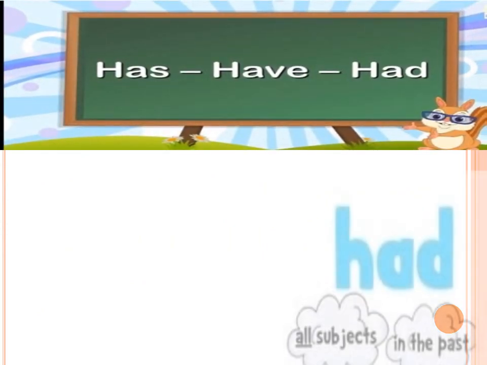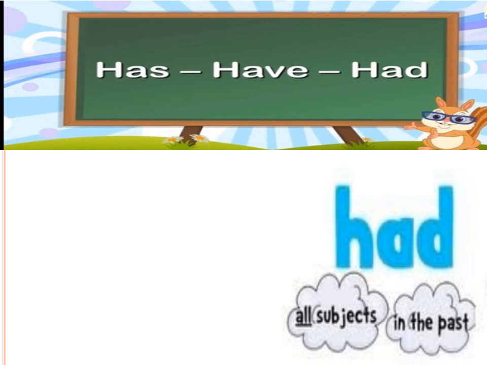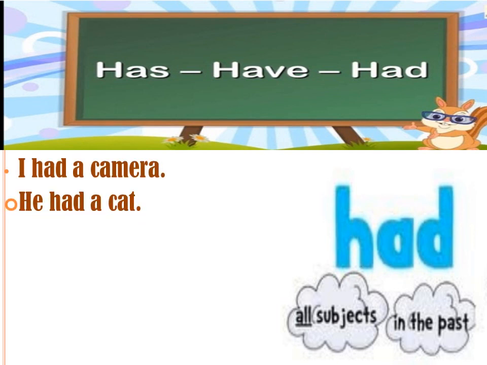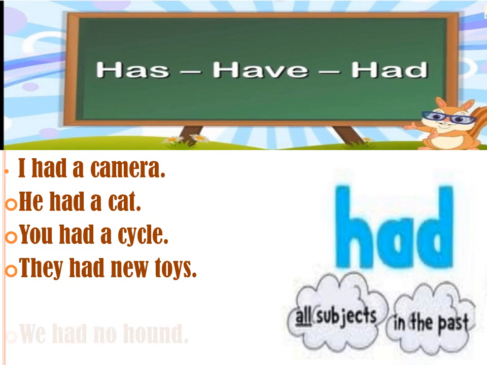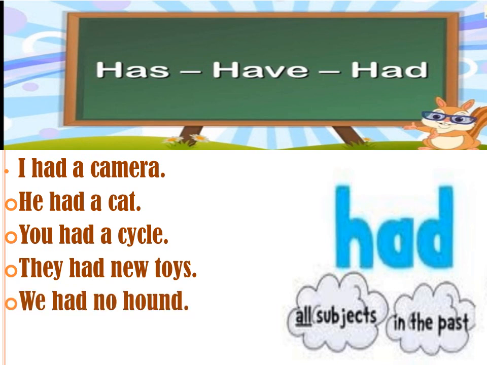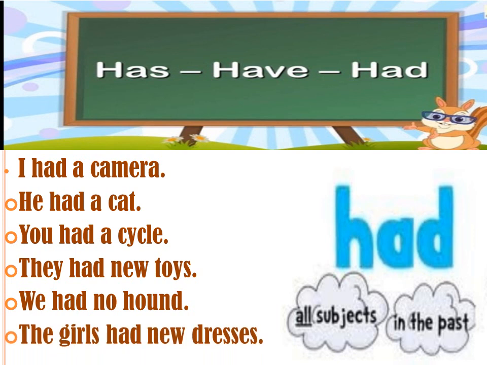Next is had. We use had with all the subjects in the past. For the past tense, with all subjects, with all pronouns, we use the word had, as I had a camera, he had a cat, you had a cycle, they had new toys, we had no hound, and the girls had new dresses. So here for all the pronouns we have used the word had for the past tense.